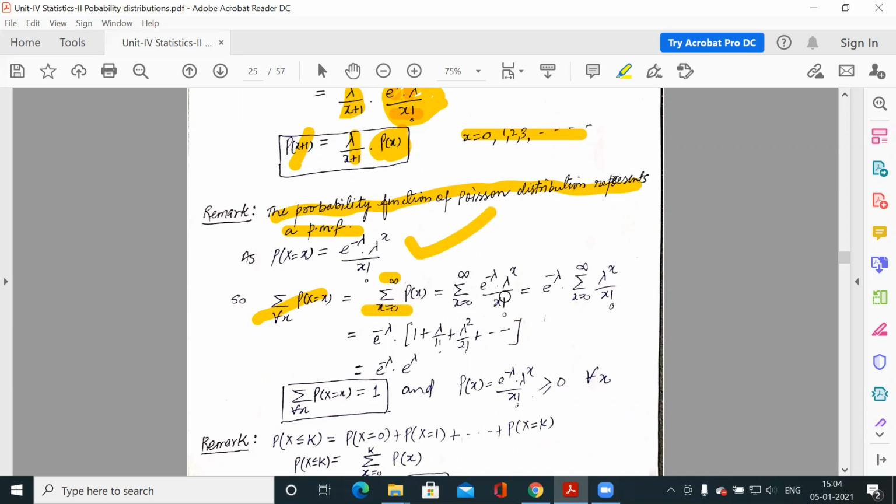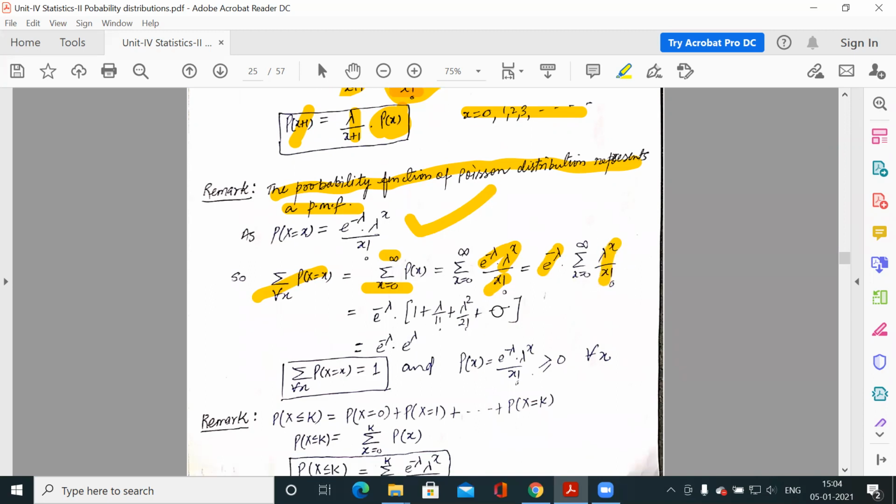Summation of p(x), that is e to the power minus lambda, lambda to the power x by factorial x. e to the power minus lambda can be taken out of the summation. If you expand it, it is 1 plus lambda by factorial 1, lambda square by factorial 2, up to infinity. This is the series of e to the power lambda.